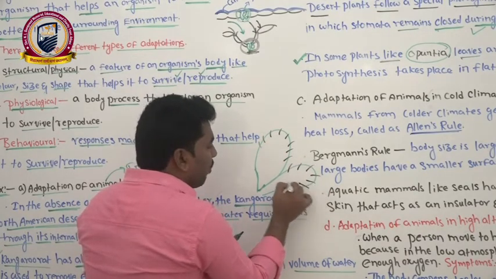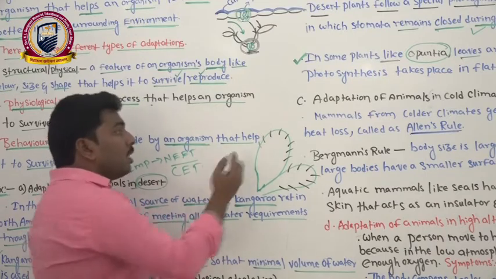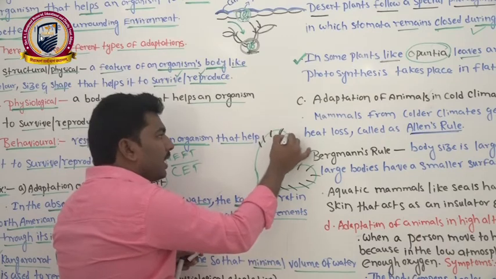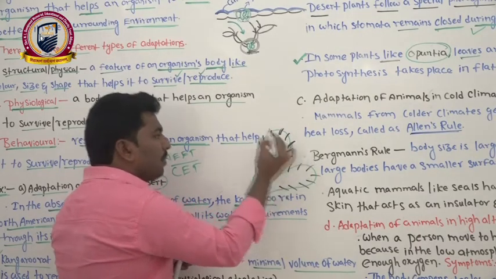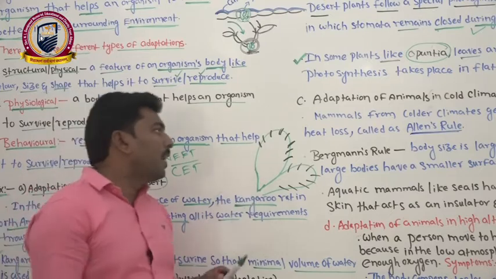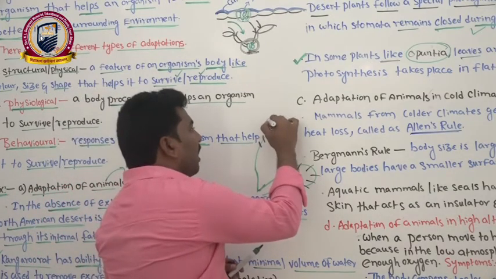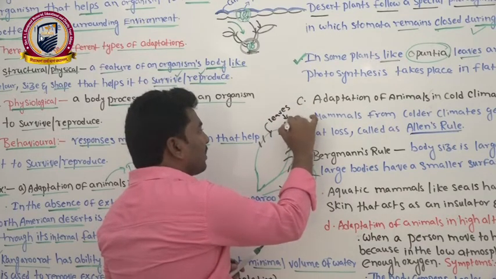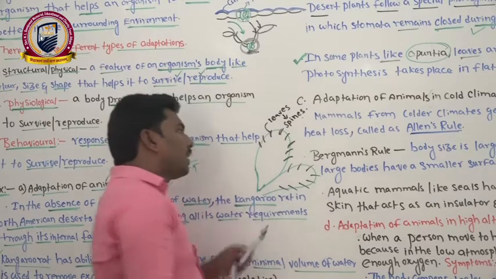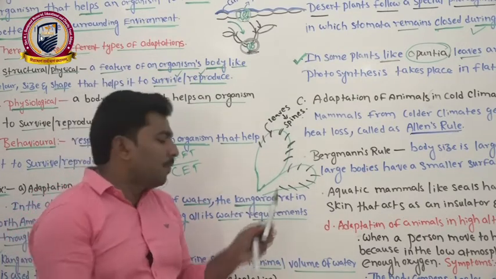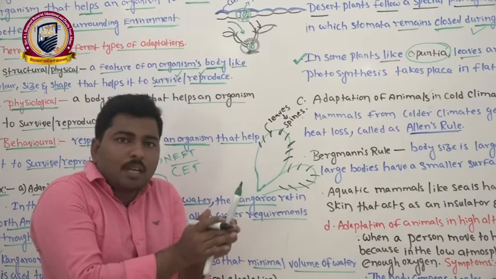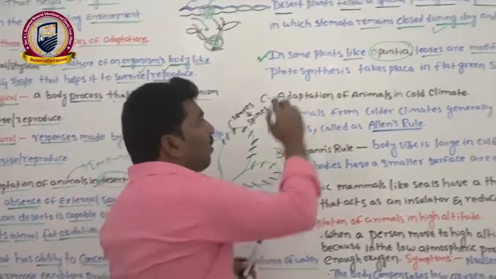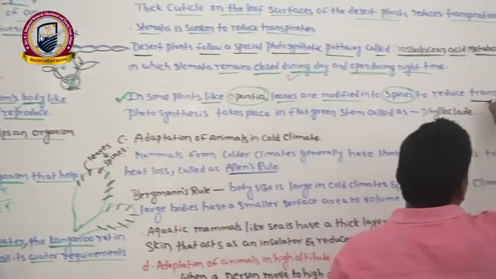Why are these leaves modified into spines? The reason is to prevent the loss of water. The process name is called transpiration. To prevent the loss of water, the Opuntia plant leaves are reduced into spines. So automatically the surface area of the leaf decreases, so transpiration automatically decreases. This is one of the adaptations to reduce the transpiration.